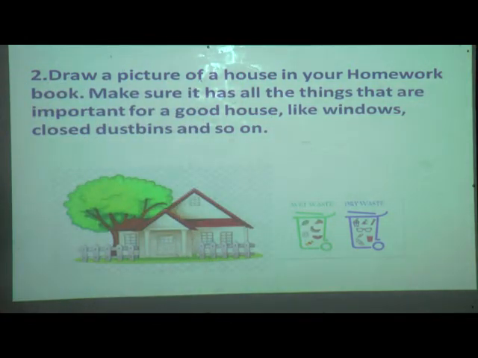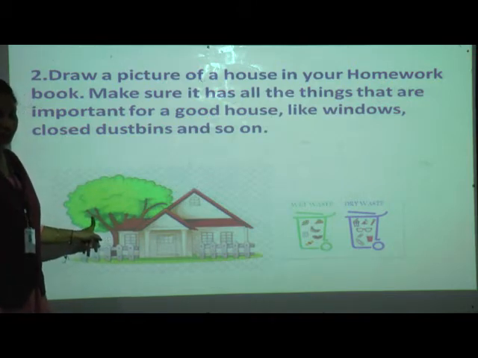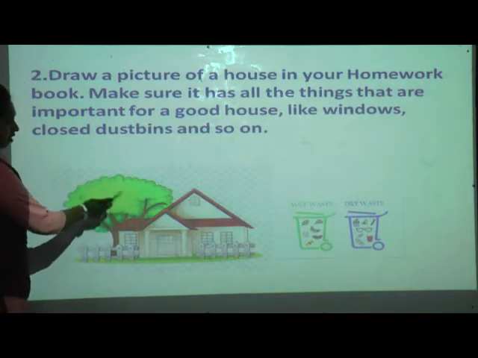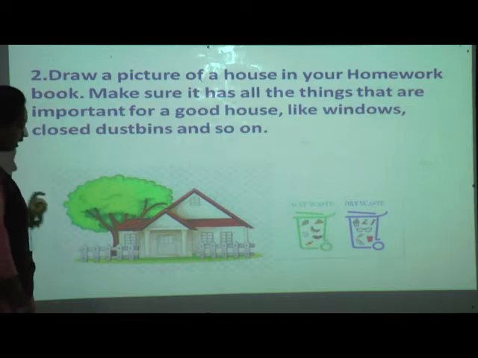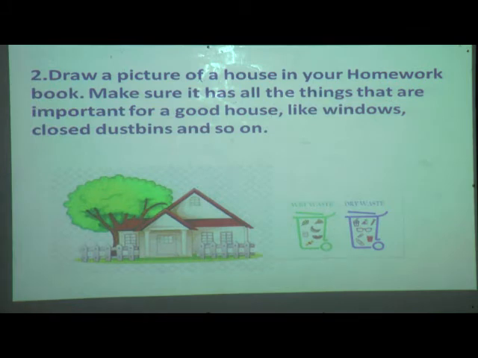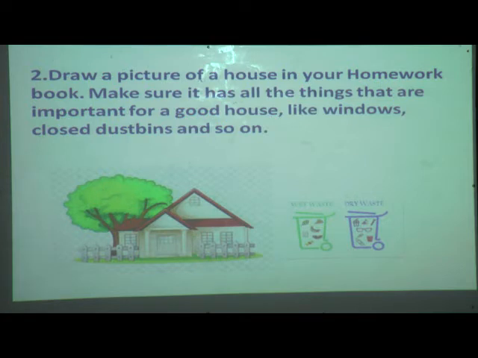Okay? See, a good house requires trees also. As I told you, plant the trees around your house. So I have taken one picture of the back side of the house. You can take the front side also, all around your house. So in this way, on one page you are going to draw. If possible, color it also. Just imagine your own house, how a good house should be, and just draw it.